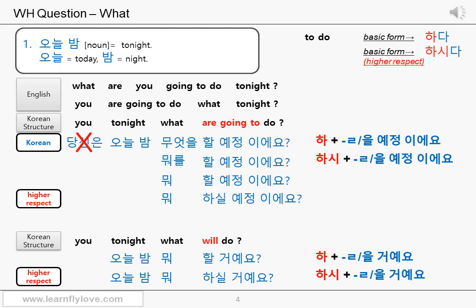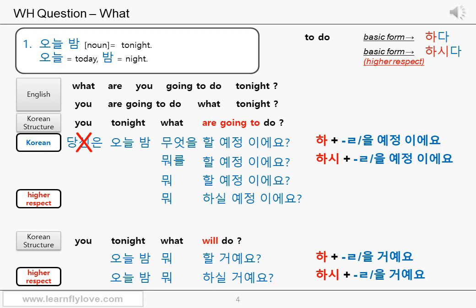Just use the higher respect form of the verb do. 하시다. Just simply add the 시 sound to 하다. The stem of 하시다 is 하시. Add the final ㄹ sound and 예정이에요 to it. It will make a higher respect form of the verb in the future tense. 하실 예정이에요. 오늘 밤 뭐 하실 예정이에요?